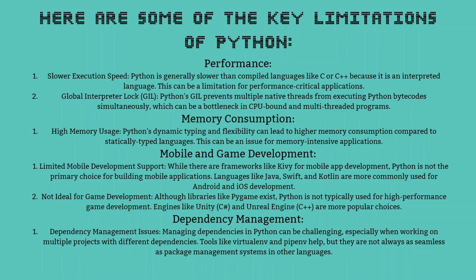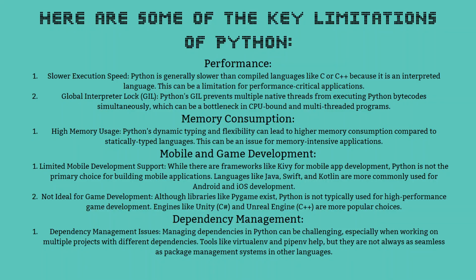Global Interpreter Lock, which is GIL in short. Python's GIL prevents multiple native threads from executing Python bytecodes simultaneously, which can be a bottleneck in CPU-bound and multi-threaded programs. Memory consumption. High memory usage. Python's dynamic typing and flexibility can lead to higher memory consumption compared to statically typed languages. This can be an issue for memory-intensive applications.